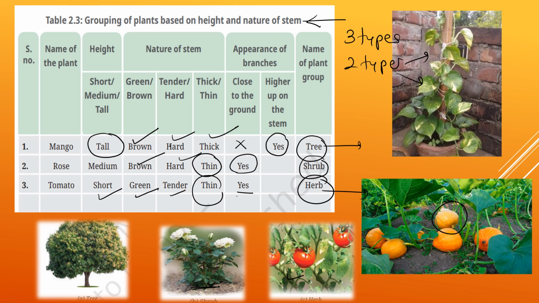So examples of creepers are pumpkin, bottle gourd. So how many types are there? Three types: tree, shrub, herbs, and the remaining two come under vines, that is climbers and creepers.